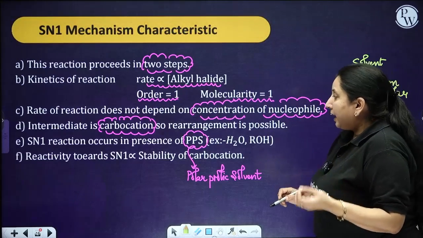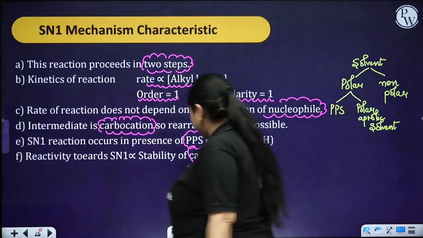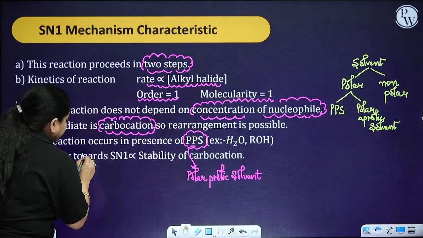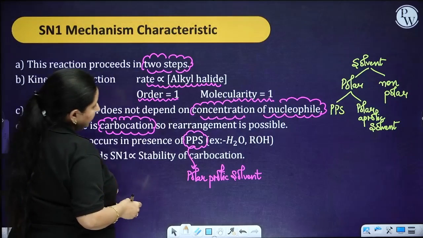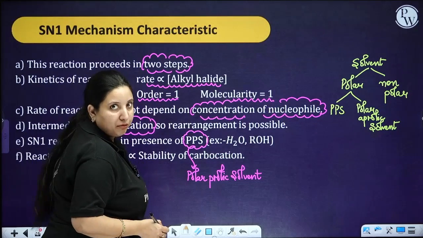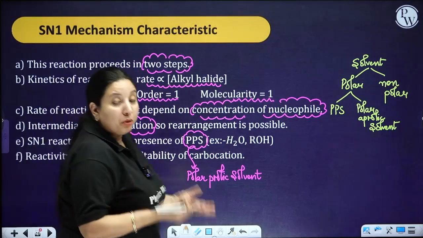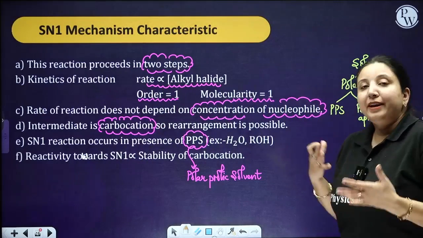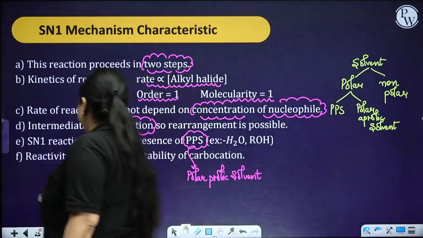And reactivity over here, there is a typo error. Reactivity towards SN1 is directly proportional to the stability of the carbocation. It means the more stable the carbocation, the greater the ease of the reaction towards SN1.